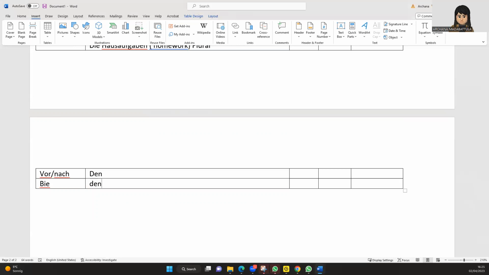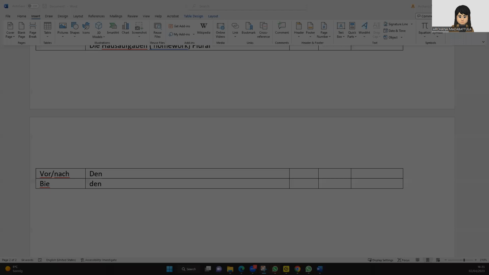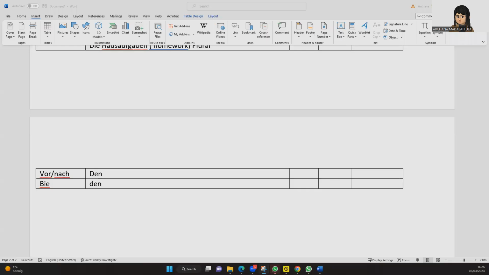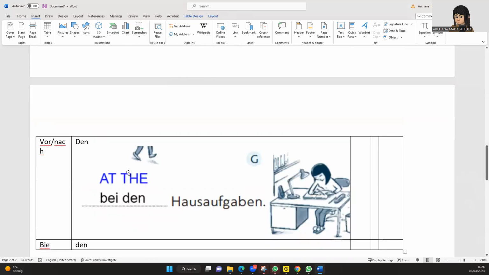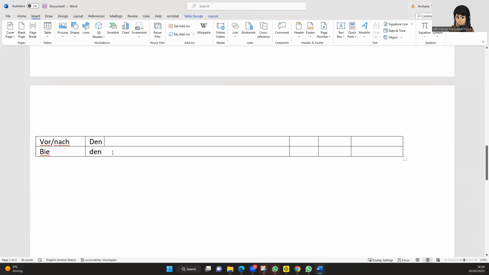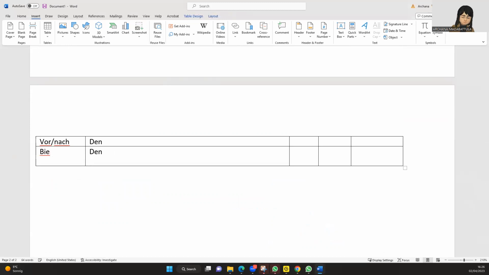So let us now see the example with the photo here. So what is she actually doing when she's at the homework, when she is doing the homework, that is bei. So when she's doing the work it is bei, because she's inside, she's currently doing the action.